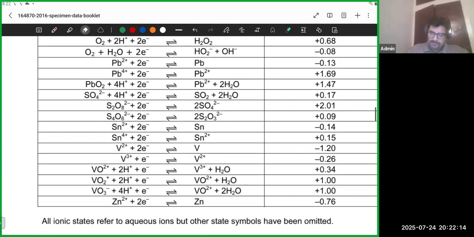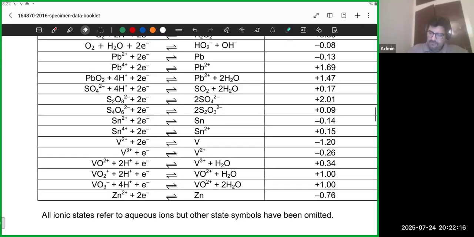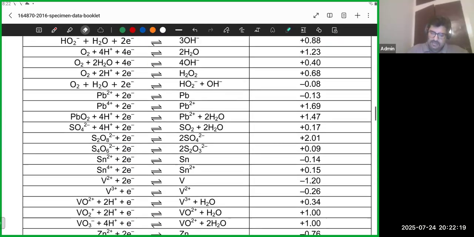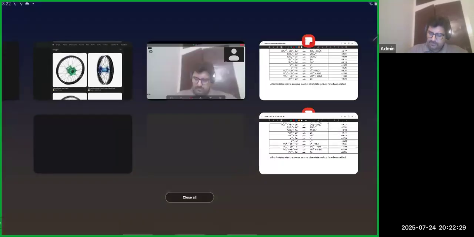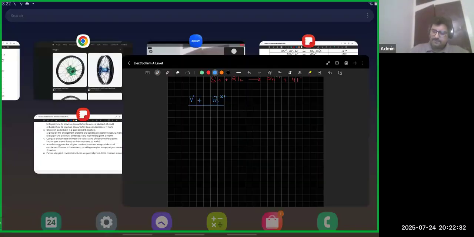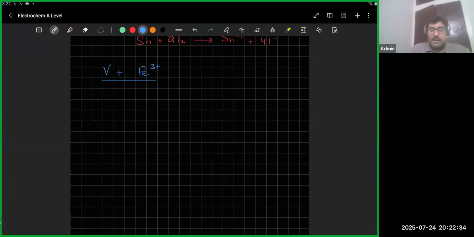Vanadium किधर चला गया? अच्छा vanadium ठीक है, वो oxide और lower end, iron is the one that's higher, right? तो ठीक है. अच्छा इनकी equations बहुत copy करनी पड़ेंगी. अच्छा बट anyways, so this reaction, vanadium and iron 3 plus, I've already written the ionic equation, so you don't have to worry about. We just need to look for equations for vanadium and for iron 3 plus and see what's going to happen.